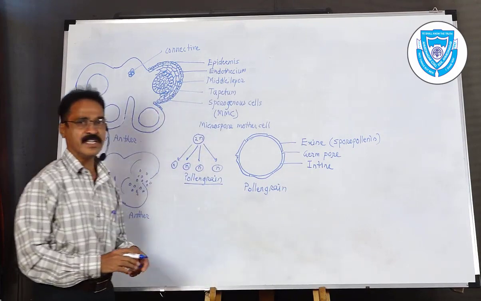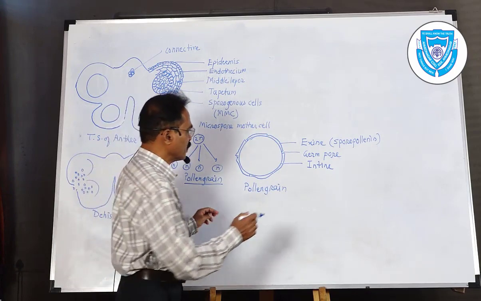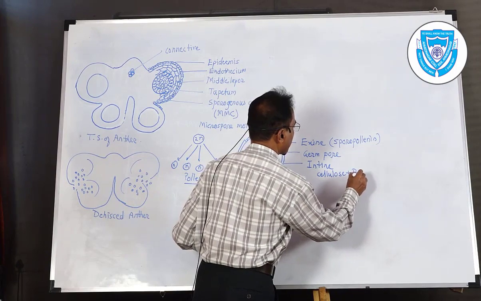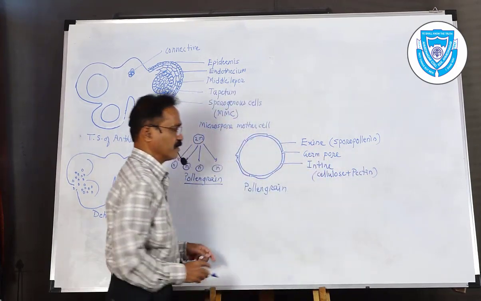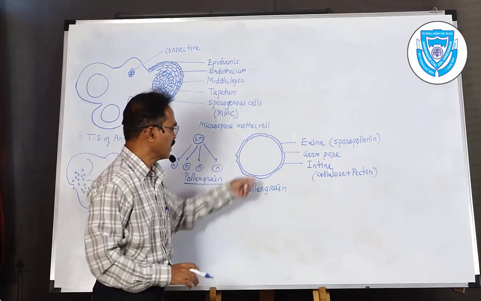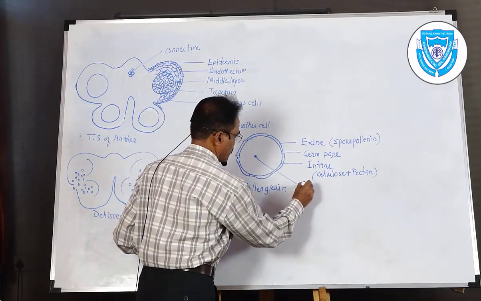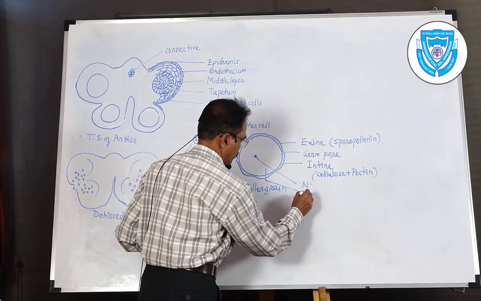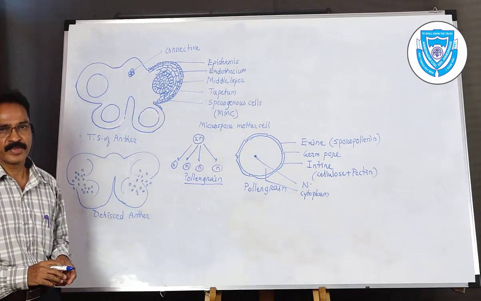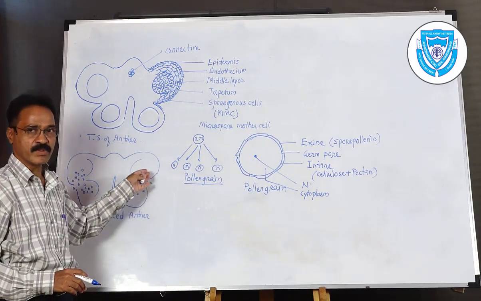So next to the exine, the intine is present, and the intine is the inner layer, which is made up of cellulose plus pectin. Cellulose and pectin. So in this way, these two layers are present, and inside you can see the large nucleus and cytoplasm. So this is the structure of the pollen grain, and this pollen grain, before the liberation from the anther or the